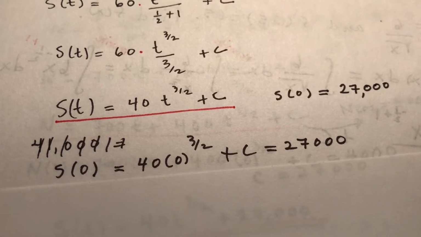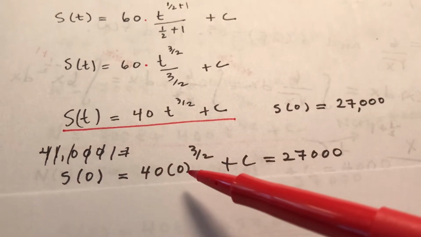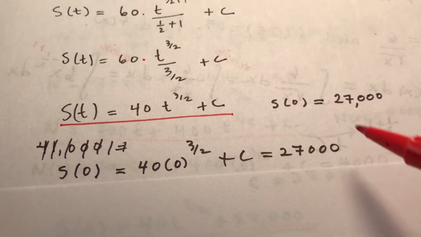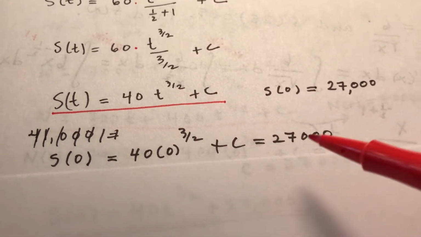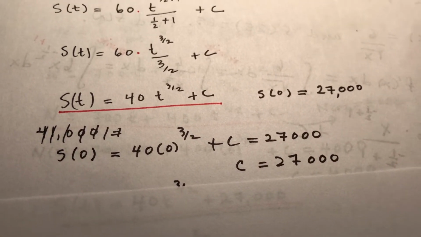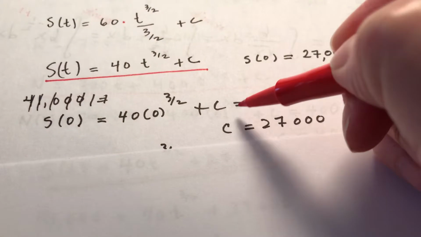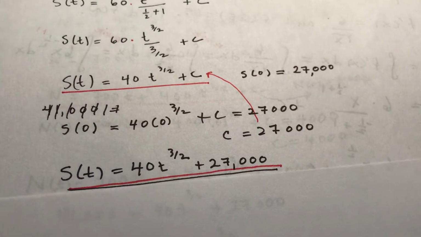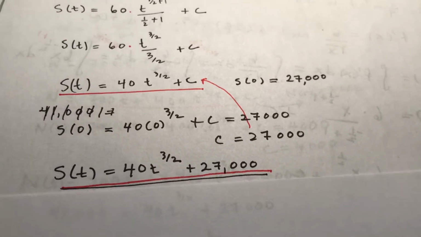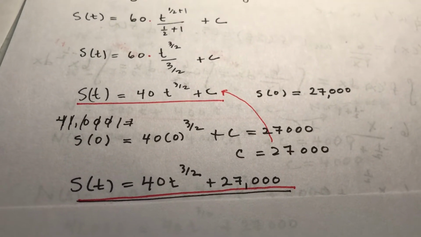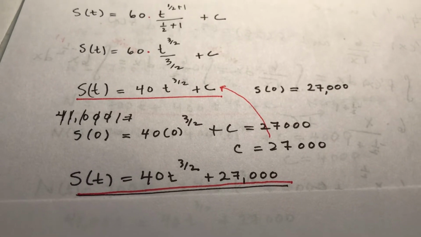S of 0 is 40 times 0 to the 3/2 plus c equals 27,000. So I'm just plugging that all in. And then I'm going to solve for c, and I get 27,000. That's going to give me exactly what my c is. Instead of just any c, it's 27,000. So my S of t is 40t to the 3/2 plus 27,000.